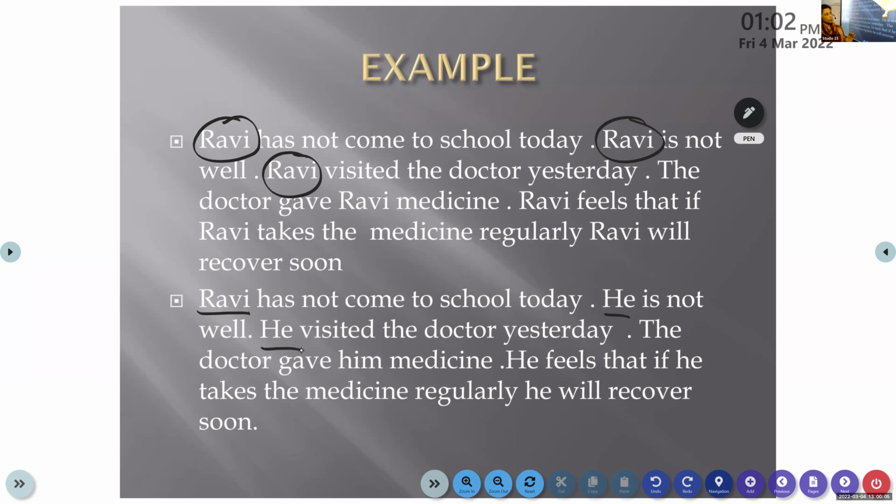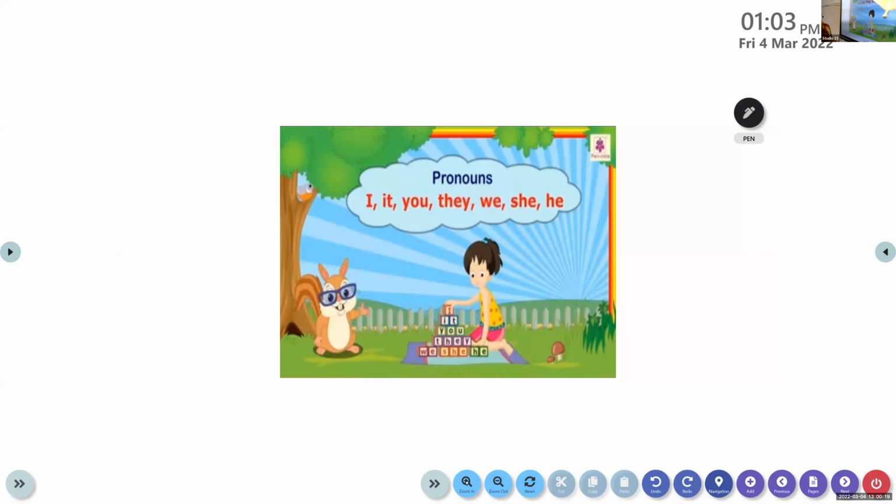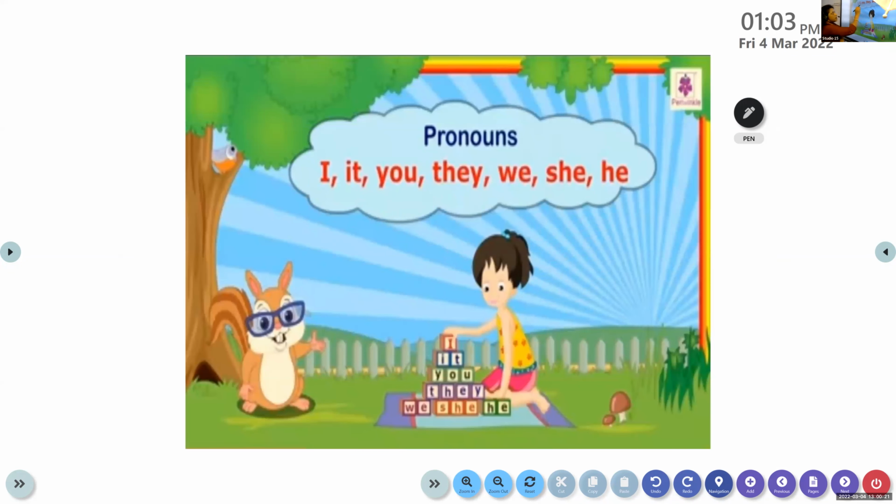So have you understood what a pronoun is? A pronoun is a word which is used in place of a noun. Why? To avoid repetition. So here is an example for you. Now, let's move on. These are the main pronouns: I, it, you, they, we, he, she. So we have to learn it well.